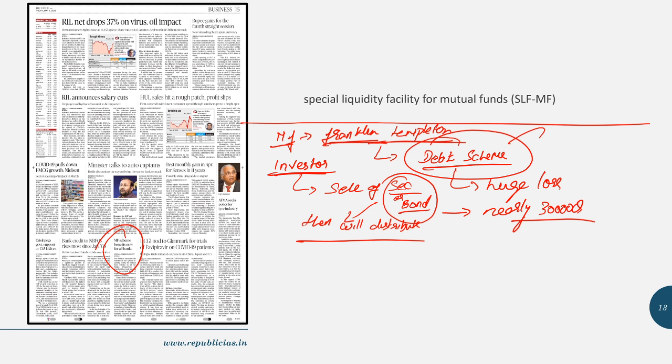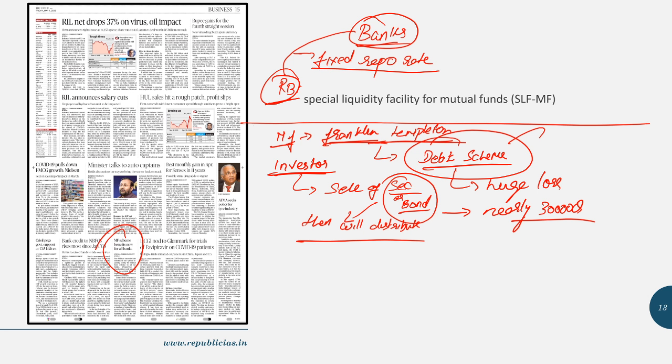So what happened was Reserve Bank of India felt that reforms needed to be taken, because mutual fund houses are quite important for the economy, as they pool the investment into the stock market and even government securities, right? So Reserve Bank of India decided they will lend money to the banks. Okay. Now a question arises: why do banks have to come in between? See guys, Reserve Bank of India will involve banks in whatever monetary policy it implements. Already you must be knowing about the repo rate. It is the rate at which Reserve Bank of India lends to the banks, that is, the nationalized banks or commercial banks or whatever banks they might be. So recently, what Reserve Bank of India did is introduce a special liquidity facility for mutual funds.